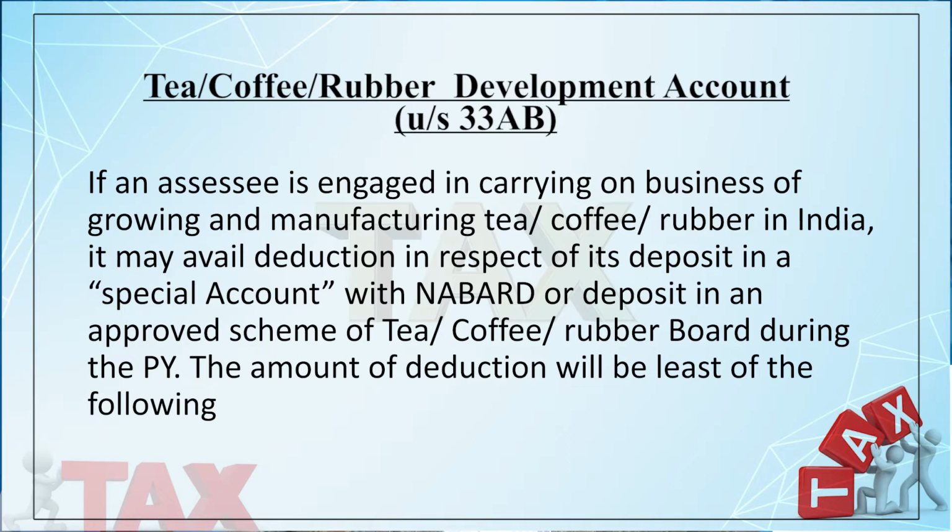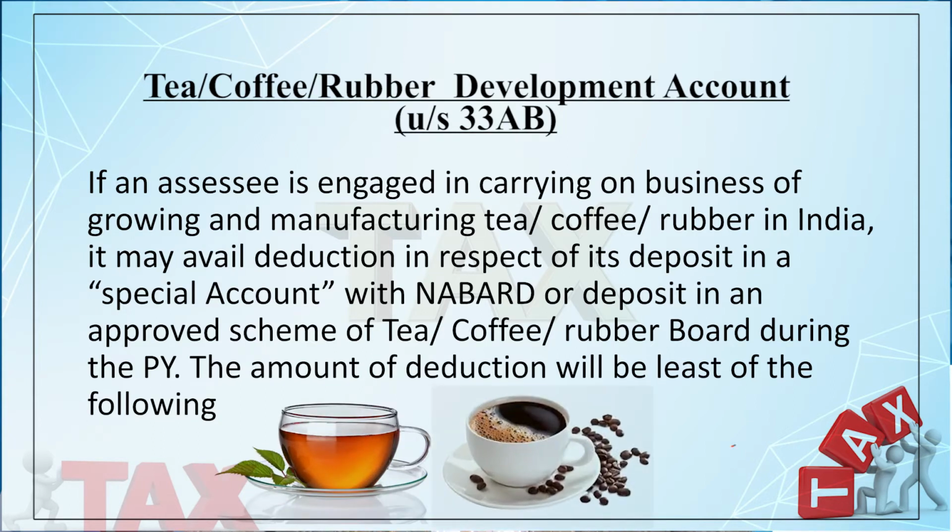Here we are considering the assessee is engaged in growing and manufacturing of either tea or coffee or rubber. That is the plantation industry. That is the plantation business. Such type of business means the business which is engaged in growing and manufacturing tea, coffee or rubber in India. They can avail this deduction under section 33AB.